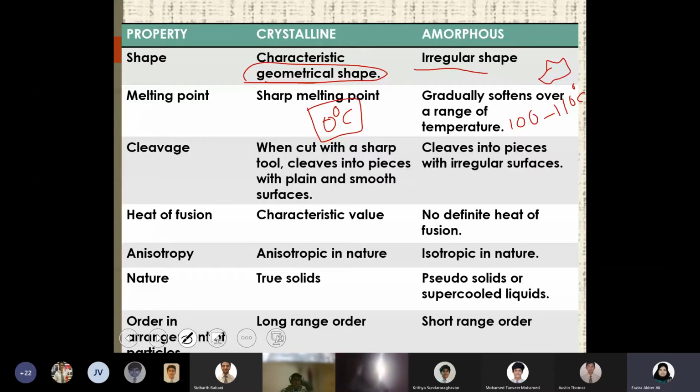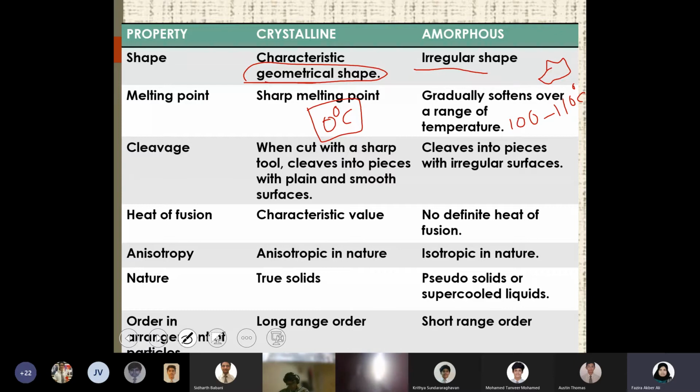So if you want to compare crystalline and amorphous, you can check with the melting point. If the melting point of a substance is not a constant value and it is in a range of temperature, then you can say that those particular solids are amorphous. So that is the second property.